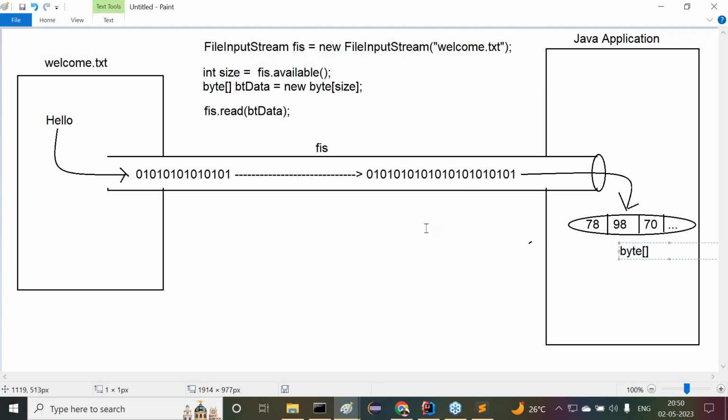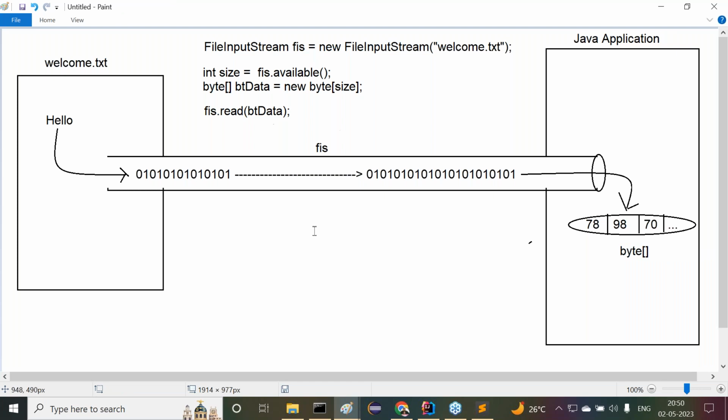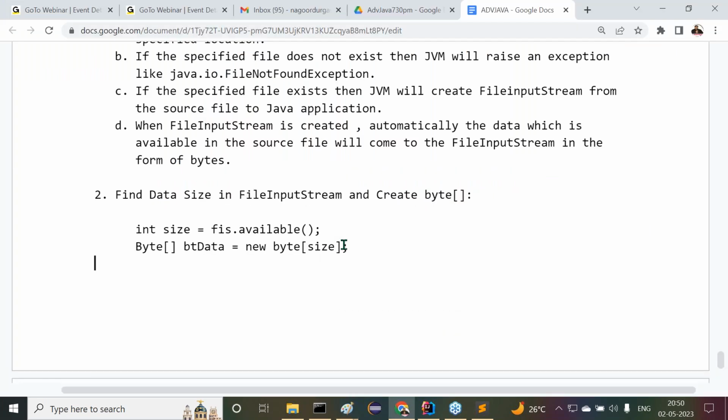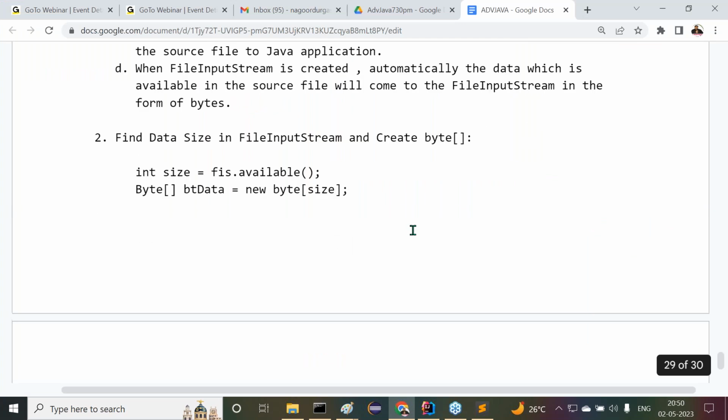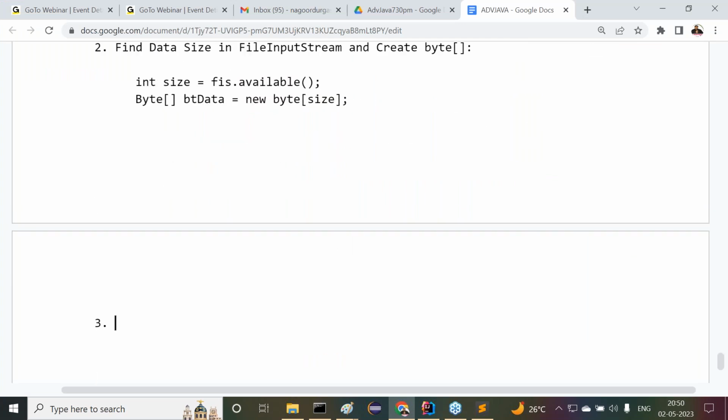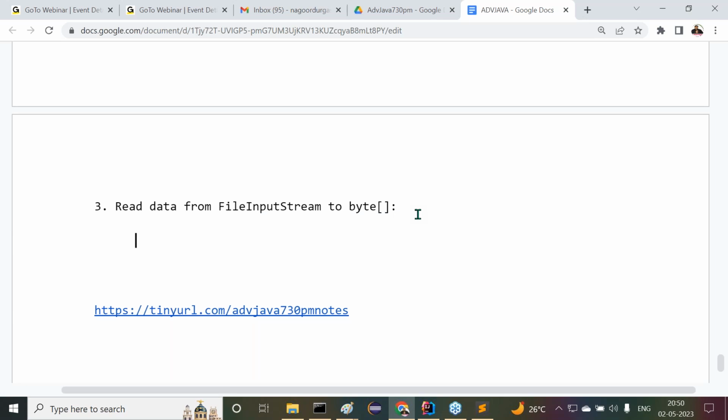Is the data available in the form of a byte array or not? That's okay, fine. Now here, what is next? Step number 3: read data from file input stream to byte array. For this we have to use FIS.read(byteData), the byte array.